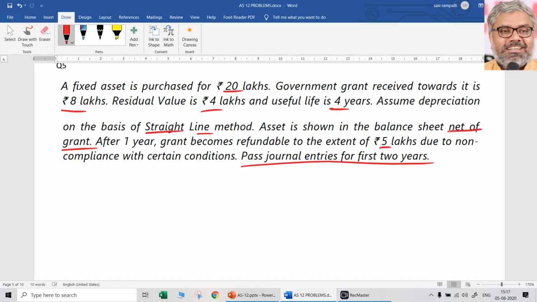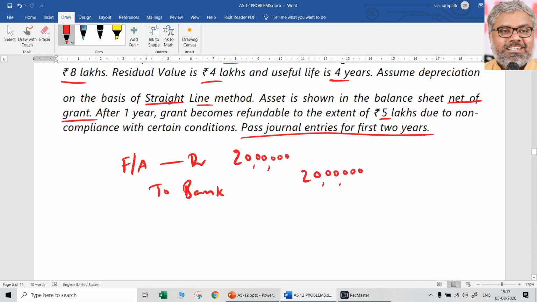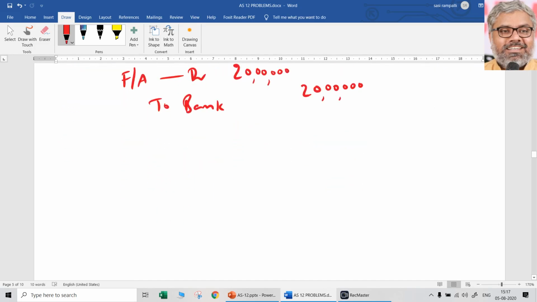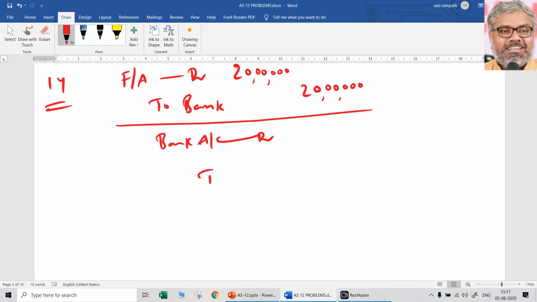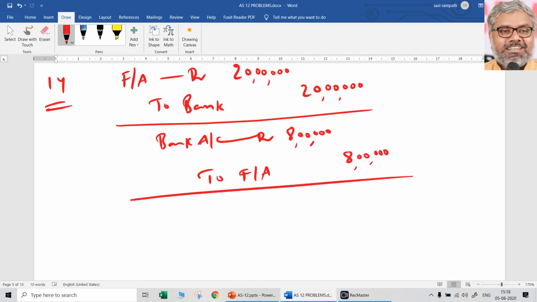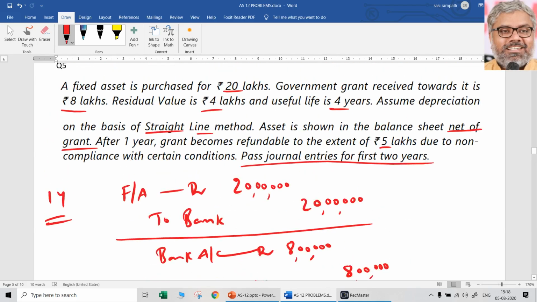So what is the first year entry? Actually, when the asset is purchased, fixed asset account Dr, to bank, whatever the amount of purchase it is. How much was that? 20 lakhs. Then grant is received, how much? 8 lakhs, right? So when grant is received originally, this is first year. Grant is received, bank account Dr, to fixed asset account. How much is the amount? 8 lakhs. That is the entry when grant is received from the government, 8 lakhs rupees.